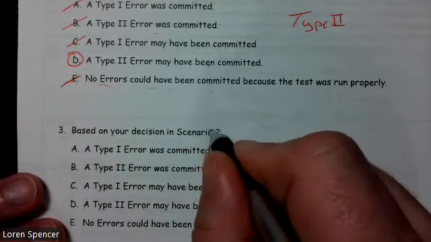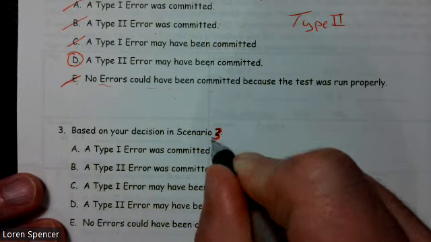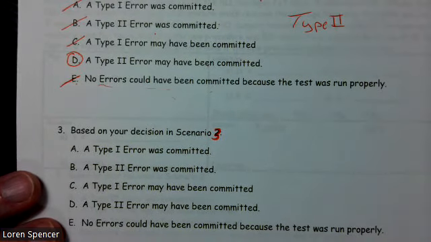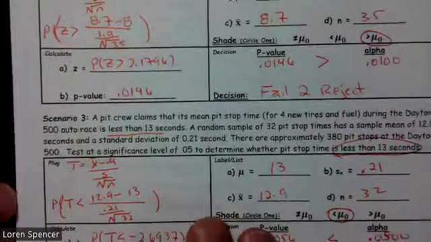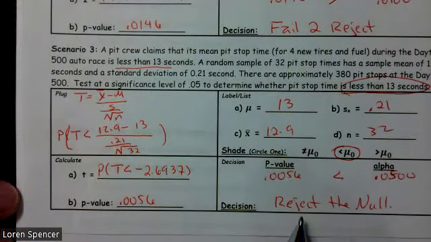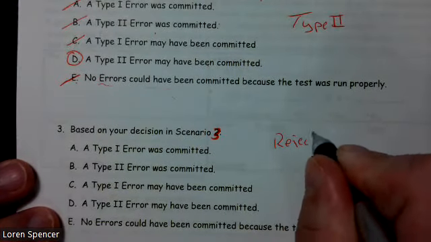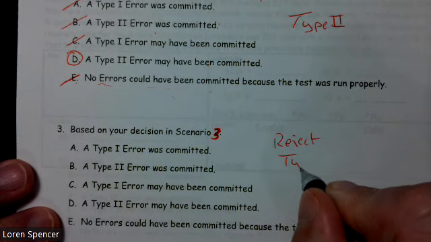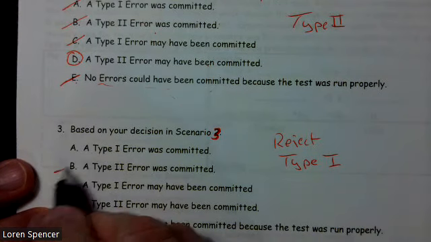This says based on your scenario in scenario 2, this should say scenario 3. That's a typo. We're just going to have to fix that real quickly. And it says, what did we do in scenario 3? Well, in scenario 3, we rejected the null. Well, if we reject the null, if you reject, it's one word. It can only be type 1. One word, type 1. So we got to get rid of our type 2s.